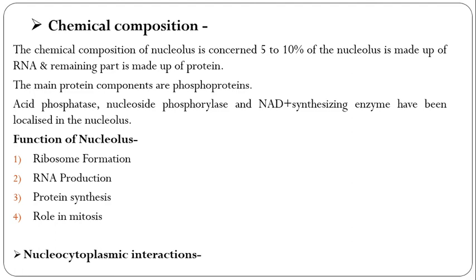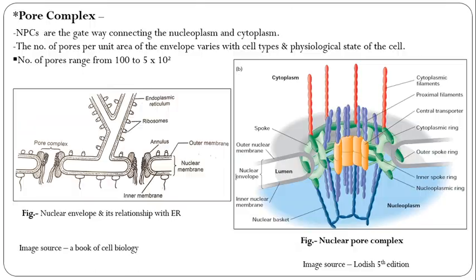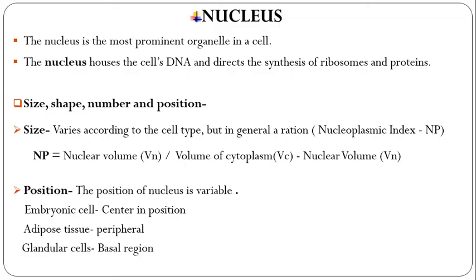Here, the most important cellular activity is controlled by the nucleus and more specifically by DNA located in the chromosomes. So once again, revise. What is the nucleus? The nucleus is the most prominent organelle in the cell. It houses the cell's DNA and directs the synthesis of ribosomes and proteins.